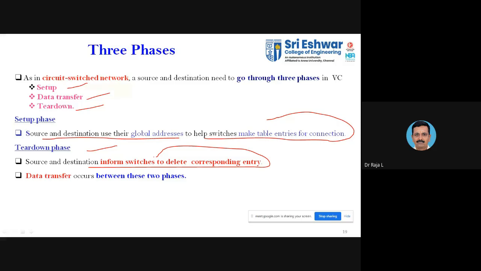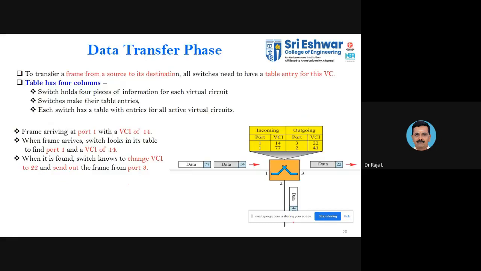Once the data has been transferred, you need to terminate. The switch maintains the table, and the entry has to be deleted. That is why in the teardown phase you have to instruct the switch to delete the entry. So the data transfer occurs between these two phases: between the setup phase and the teardown phase. This is also where we stopped in this slide in the last class.